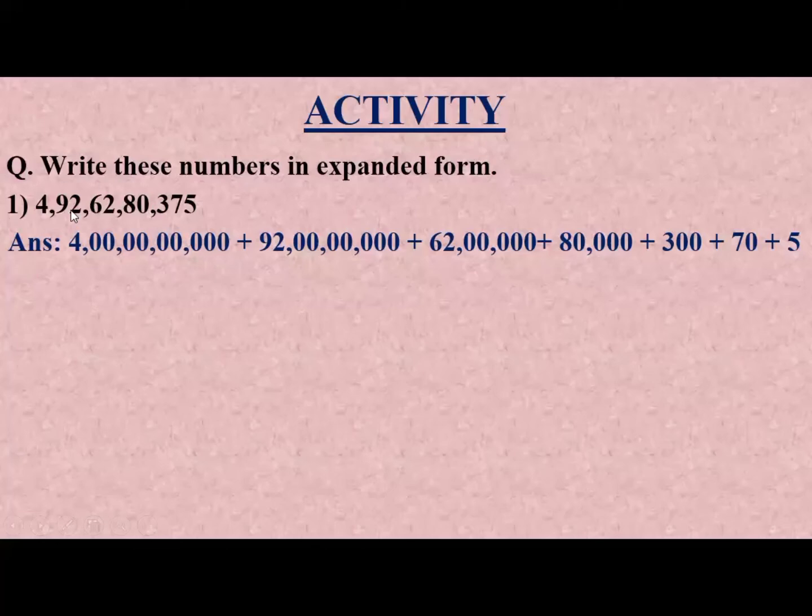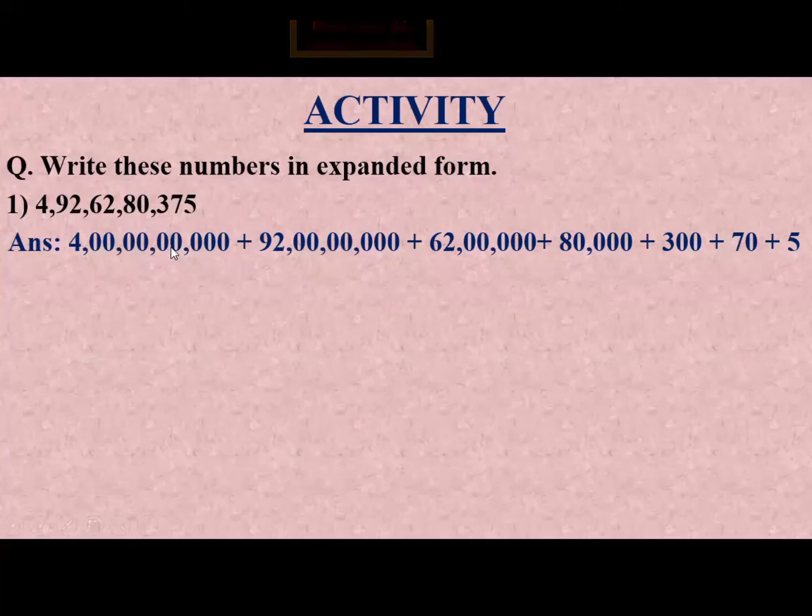How many digits are in this number? These are 10 digits. So when we have a 10-digit number, we start with the Arab place. First we write 4 Arab, 4 comma, then we write 20 in the crore place, then 20 in the lakh place, and then two digits in the thousand group.